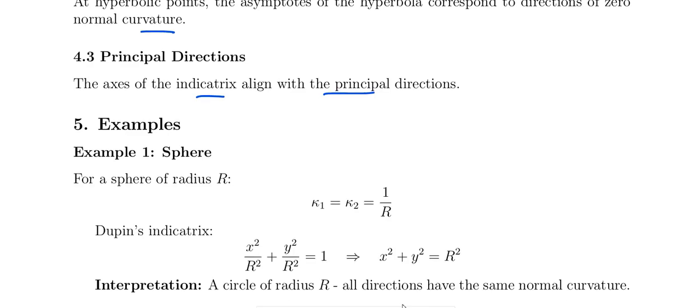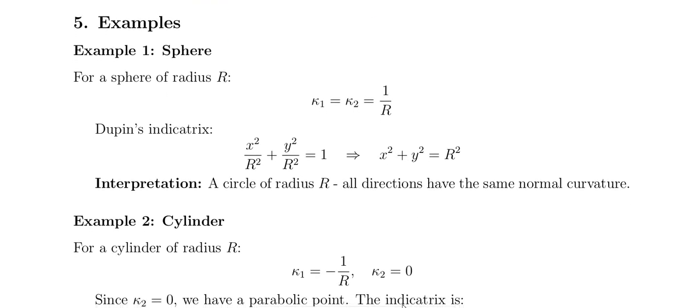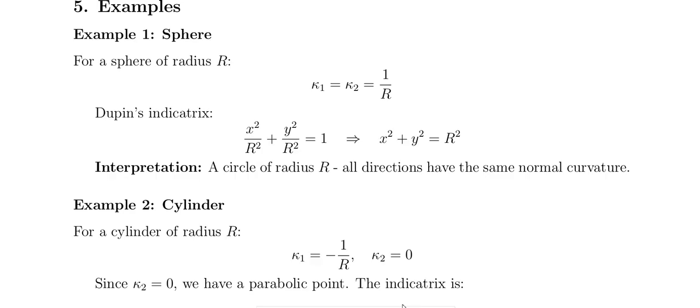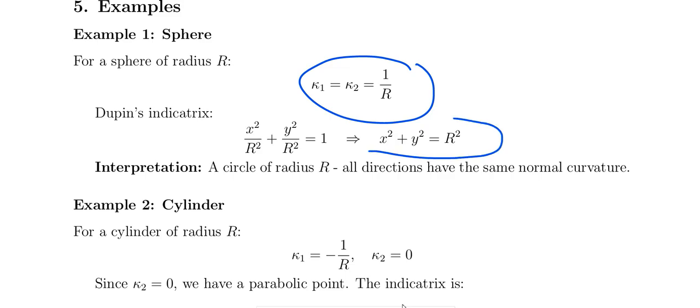Example for the sphere: for a sphere of radius capital R, kappa 1 and kappa 2 are both equal to 1 by r. And Dupin's Indicatrix is x square by r square plus y square by r square, which equals x square plus y square equals r square. This is a circle of radius r, so that means all directions have the same normal curvature.